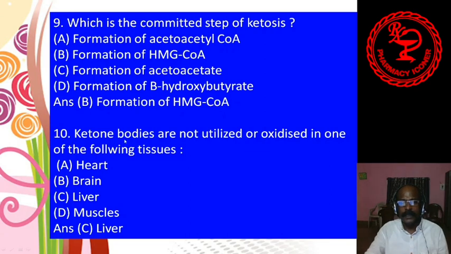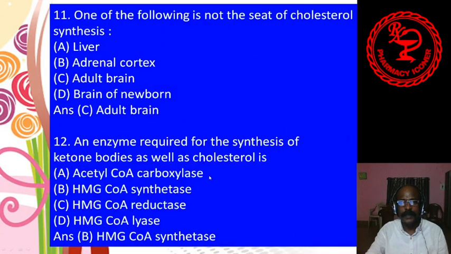Number 10, ketone bodies are not utilized or oxidized in one of the following tissues. A, heart, B, brain, C, liver, D, muscle. Answer is the liver. Ketone bodies are not utilized or oxidized in the liver.